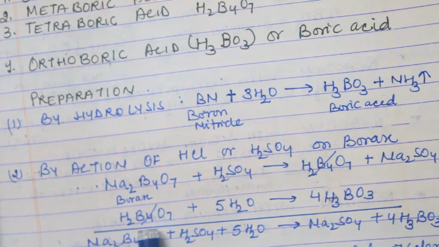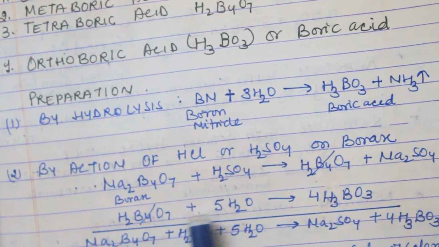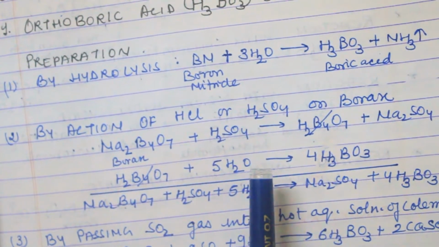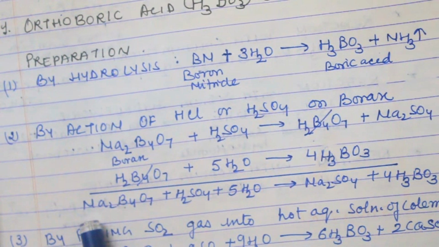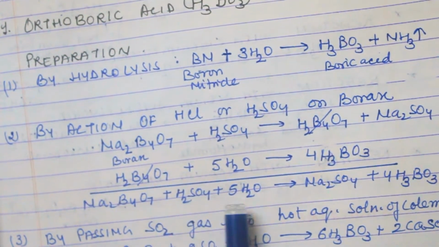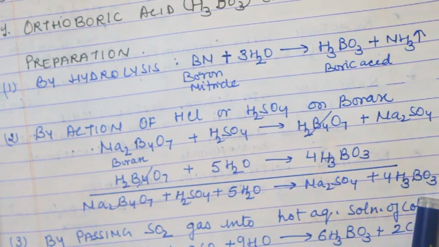Here again H2B4O7 reacts with water to form boric acid. Now if we cancel both reactions with each other, then borax reacts with H2SO4 and water, and it forms Na2SO4 and boric acid.